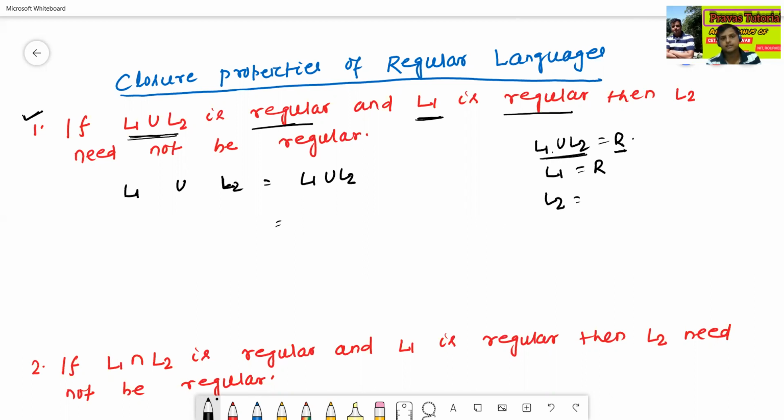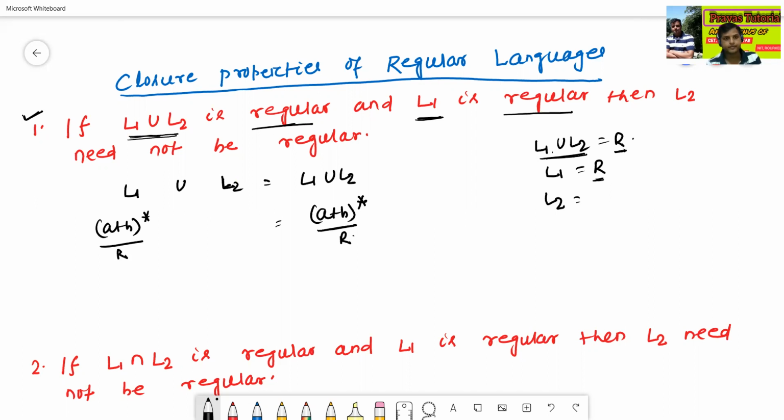Let me take one example, (a+b)*. This (a+b)* is a complete language, and this language is regular. And L1 is given, L1 is regular. Let me take (a+b)* for L1. This one is also a complete language, which means regular, because every complete language is called regular.